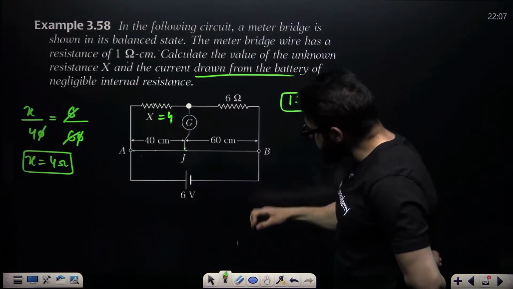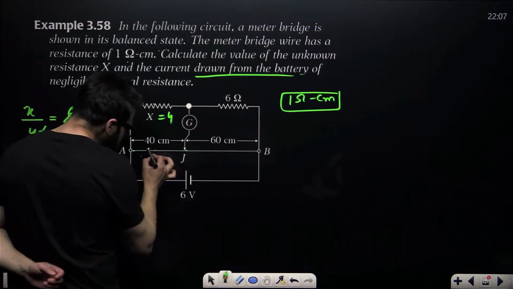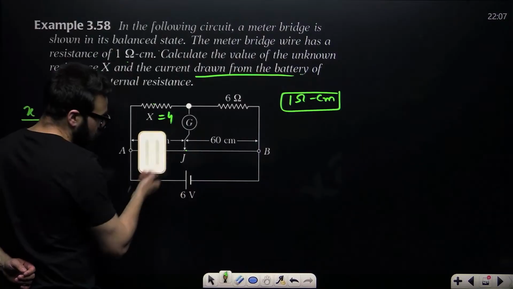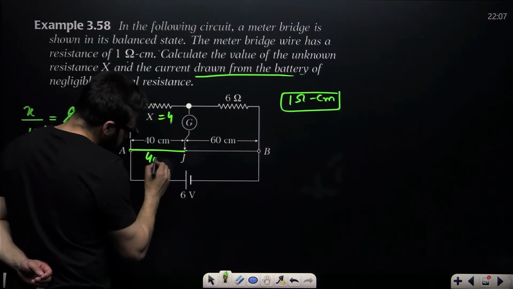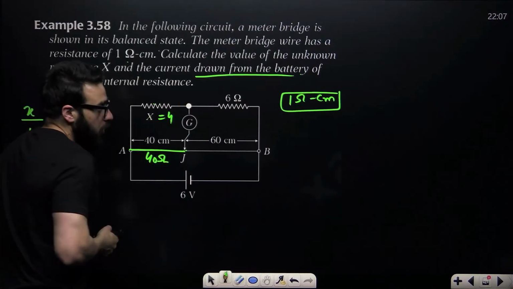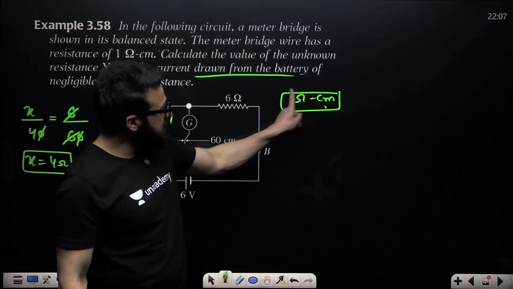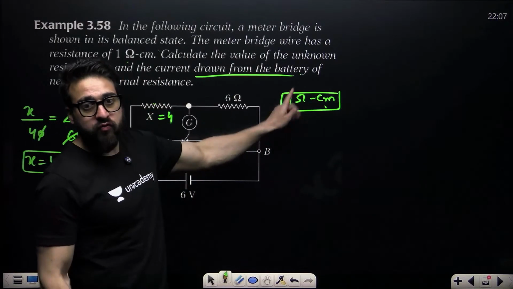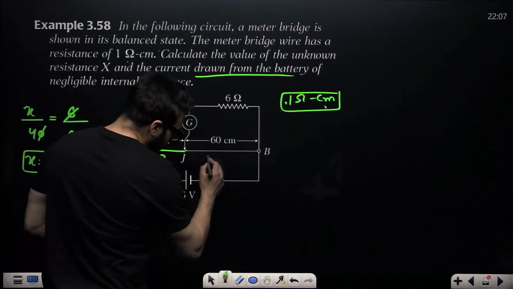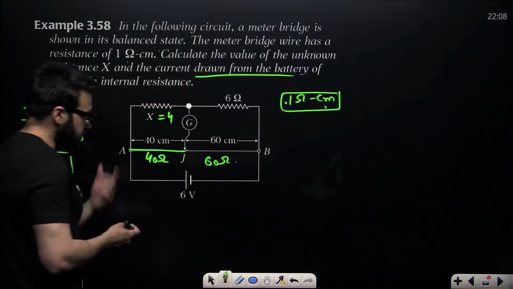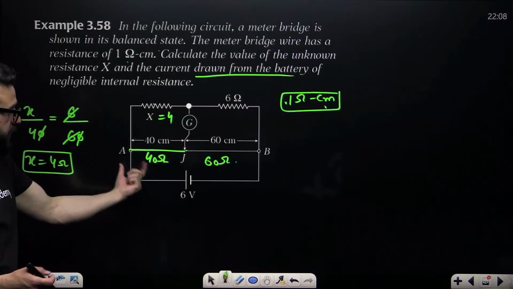If you take 1 centimeter over here, it has how much resistance? 1 ohm. 40 centimeters will have how much resistance? 40 ohms. 1 centimeter has 1 ohm. 60 centimeters will have 60 ohm, and 40 centimeters, 40 ohm.